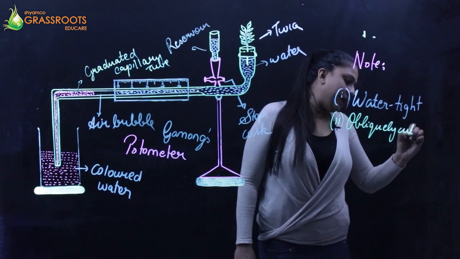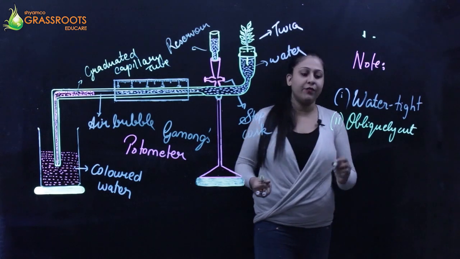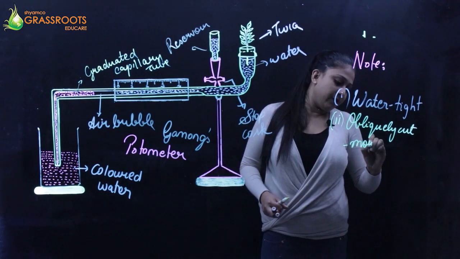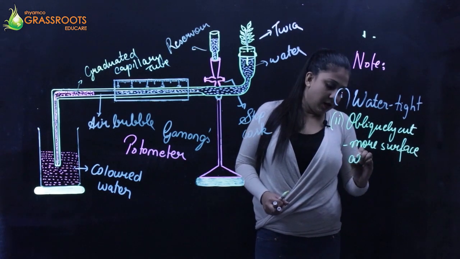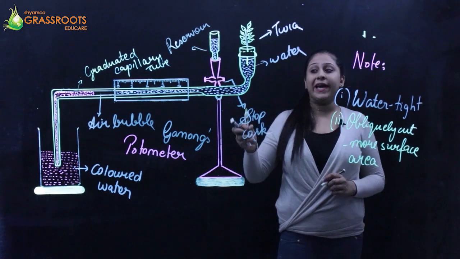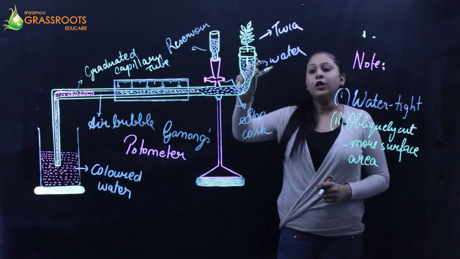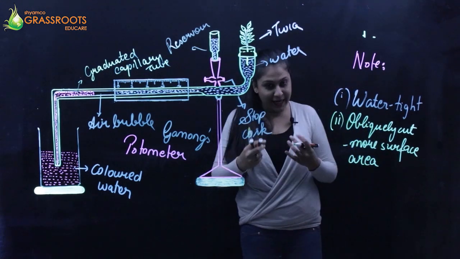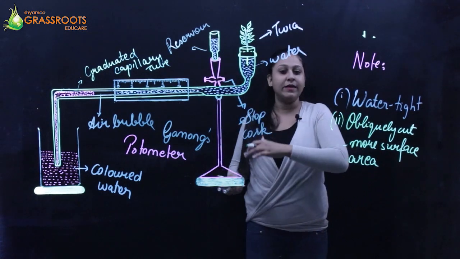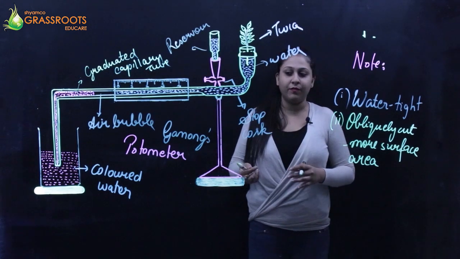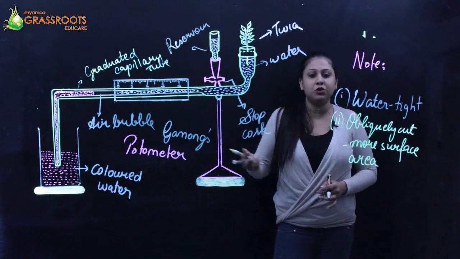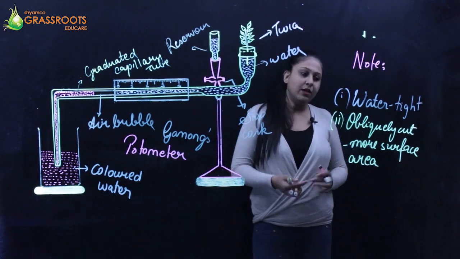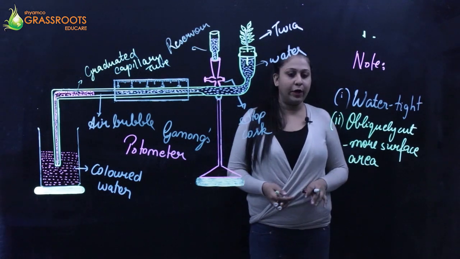Why does it have to be obliquely cut? Because that will provide more surface area, so more surface area is available for absorption. However, we must take care that no air bubble enters inside the twig. If an air bubble enters the xylem, it will block absorption, because xylem is responsible for conduction of water, right? So these are some things you need to take care of.